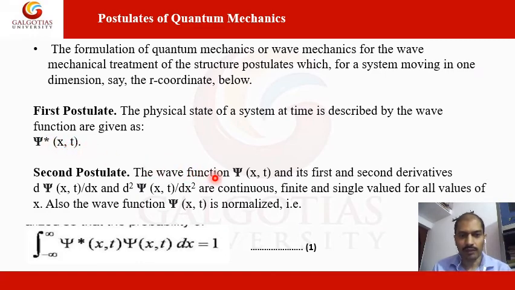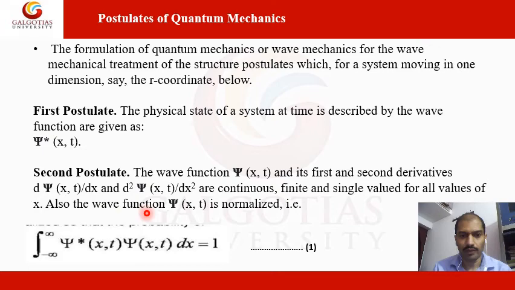So psi is the wave function, along with its first and second derivatives. In the second postulate, the wave function psi(x,t) and its first and second derivatives, del psi(x,t) upon del x and del squared psi(x,t) upon del x squared, are continuous, finite and single valued for all values of x.